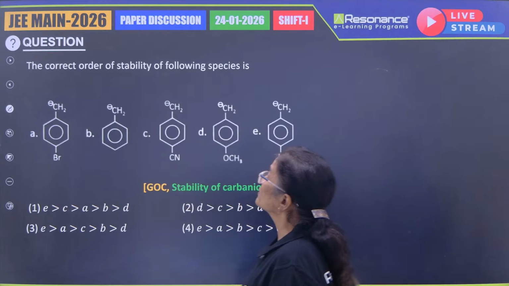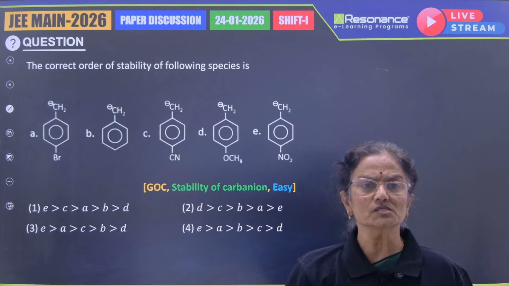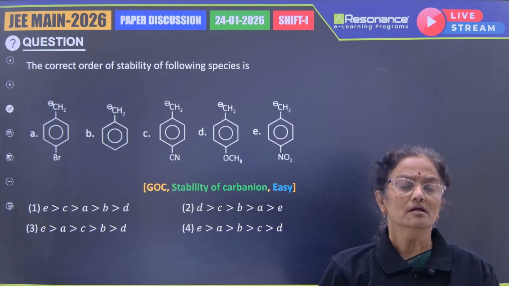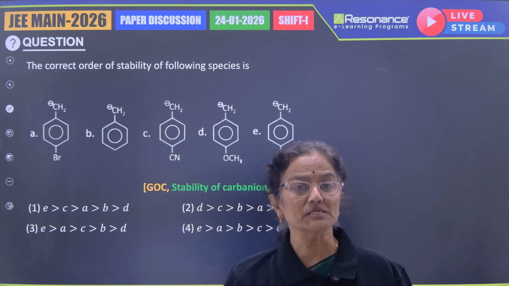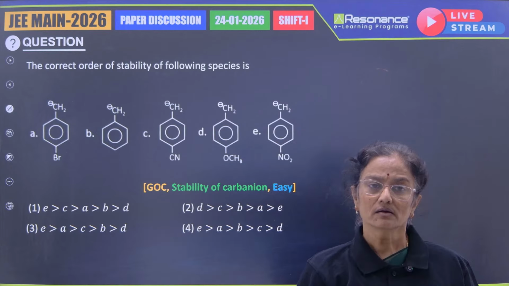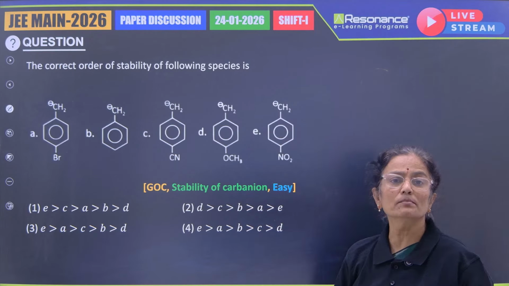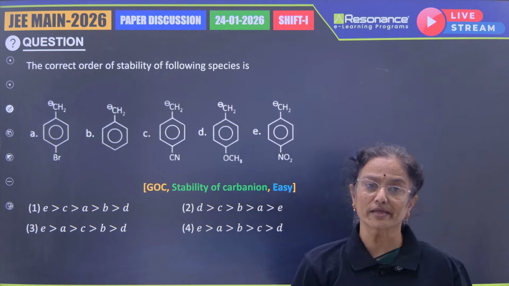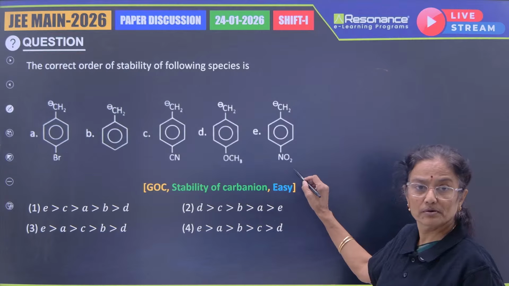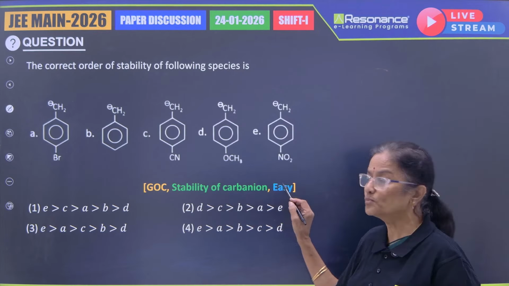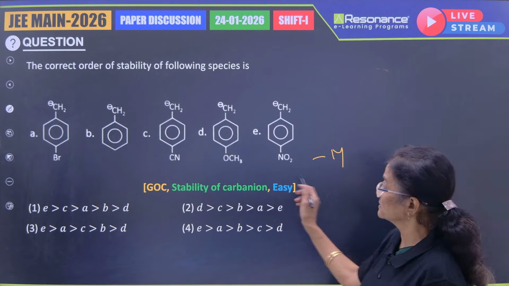The correct order of stability of the following species. This is again an order. Almost all the questions which are asked in the form of theory are also simple. The topic is GOC, general organic chemistry. Only on the basis of the groups attached to the benzyl carbanion, one can decide the stability of the carbanion. Here, you know, a negative charge will be more dispersed if there are withdrawing groups. So let me see where they are. Nitro group, every student will go first to the nitro group. We have the minus M effect, strongest among the given groups.